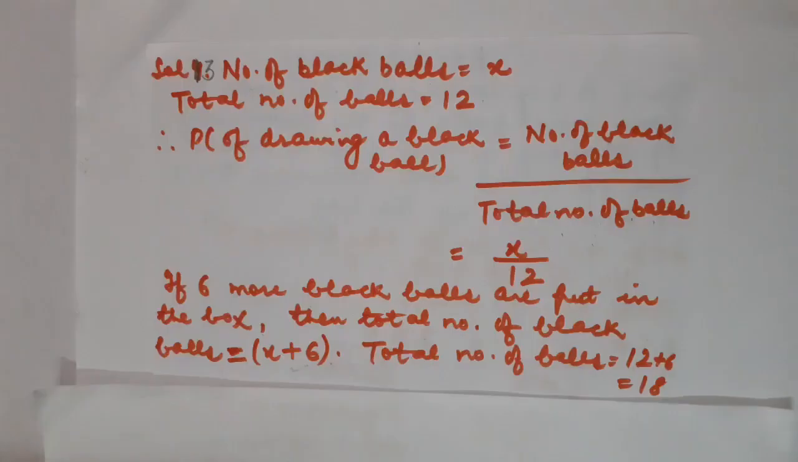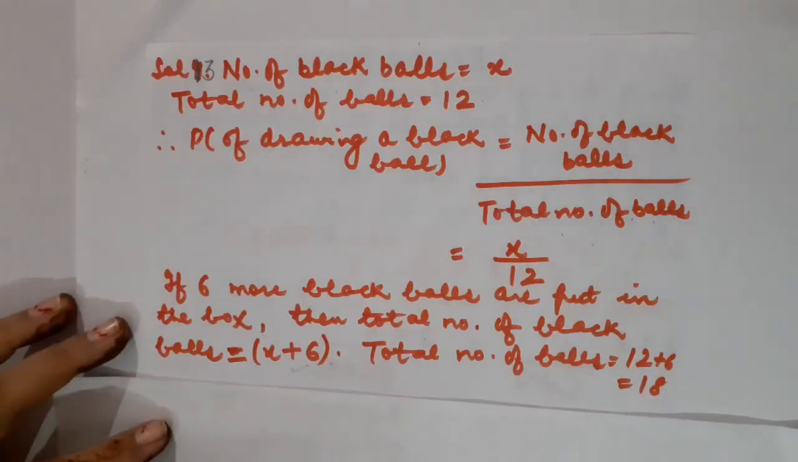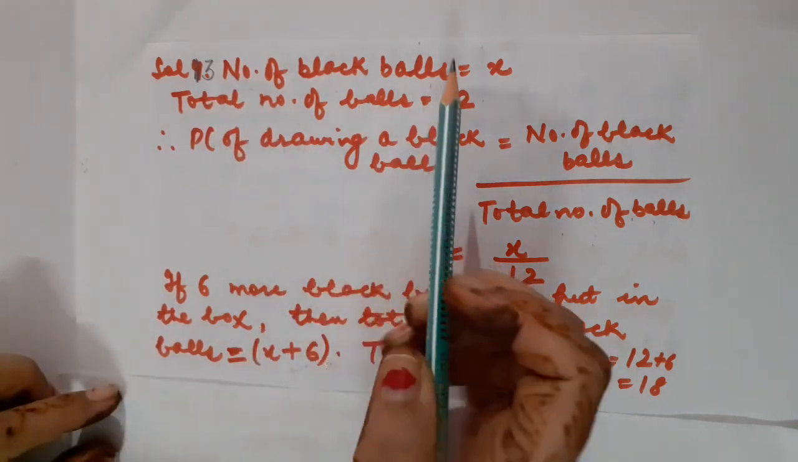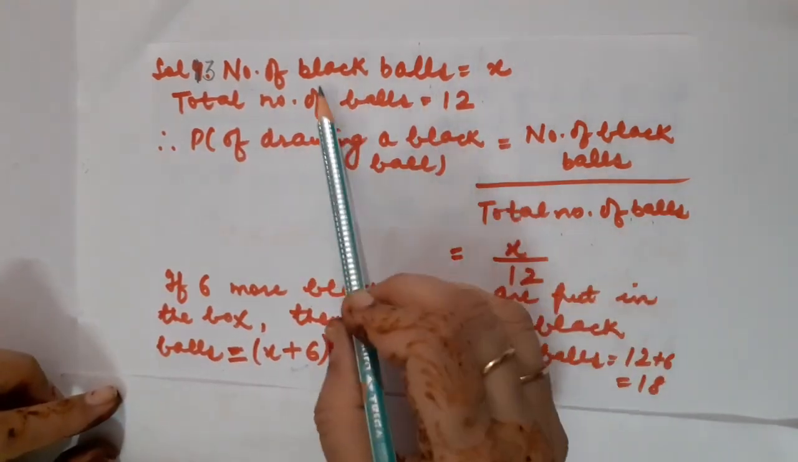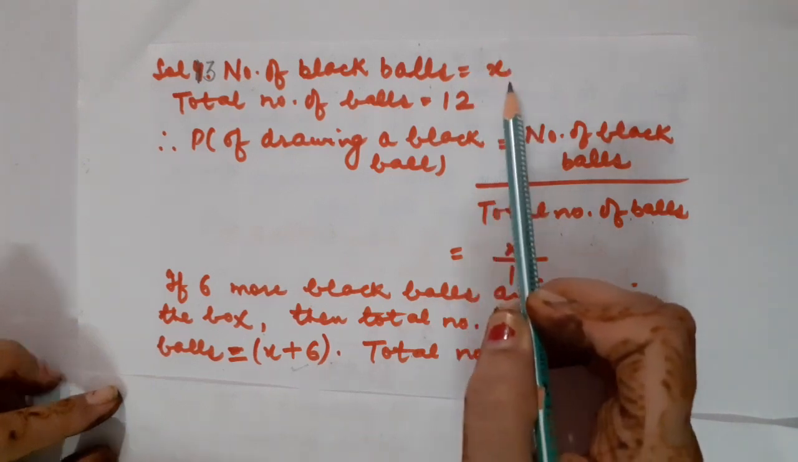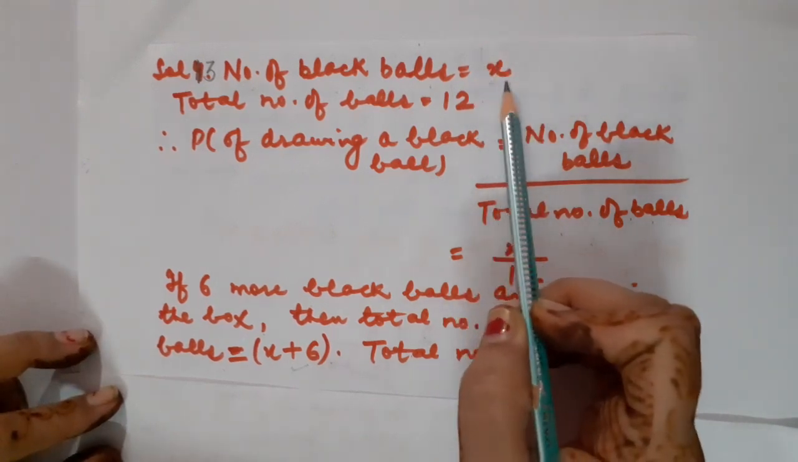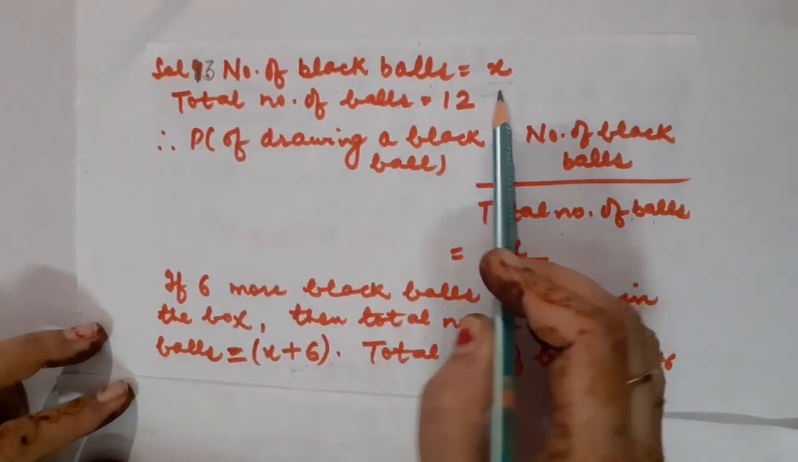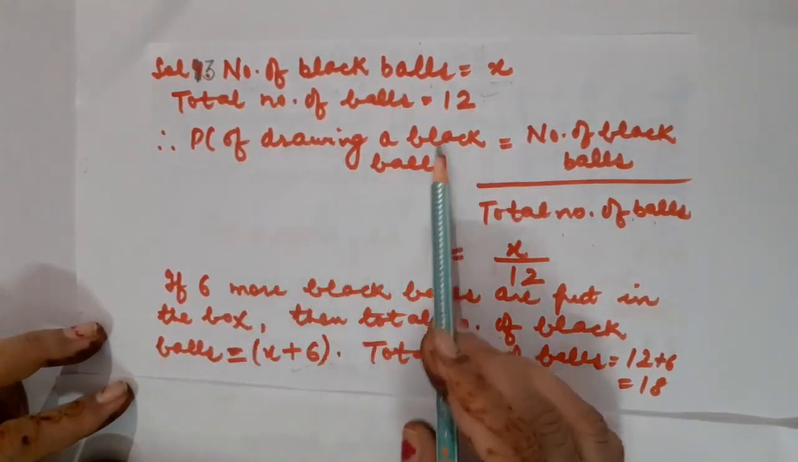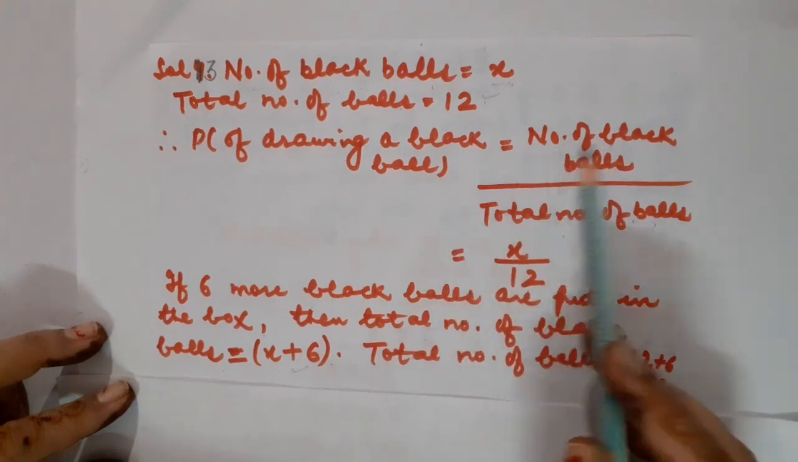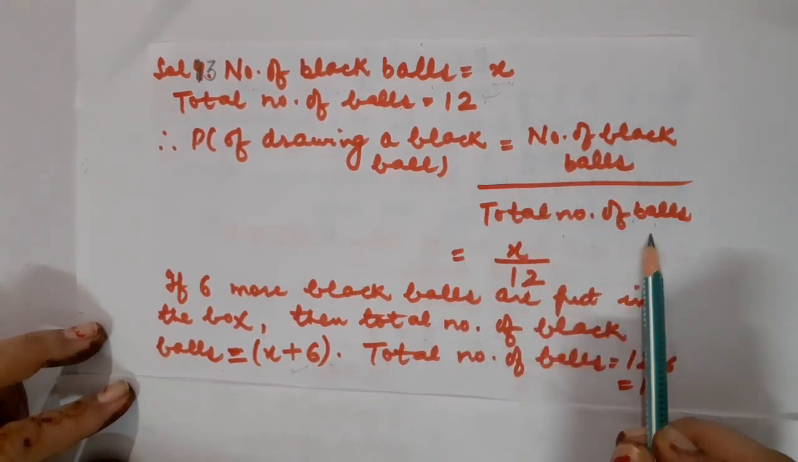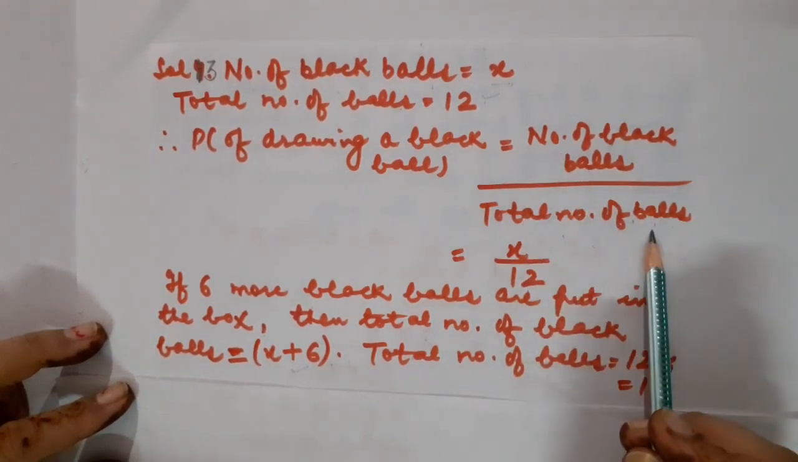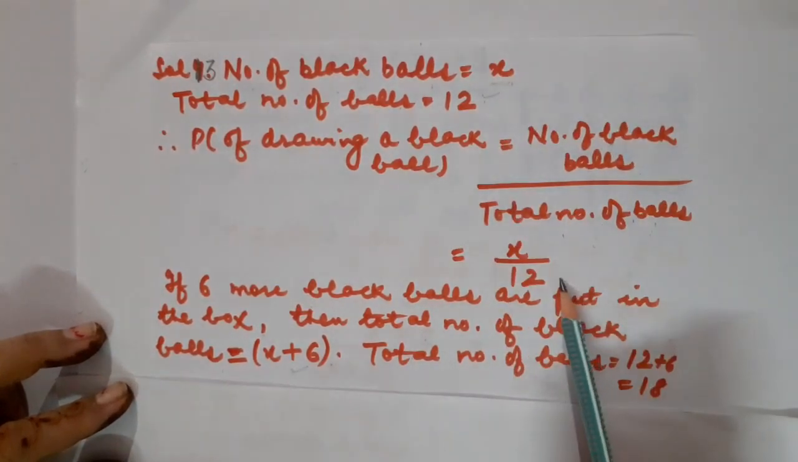Okay, children, let us have a look at its solution. This is solution number 13. The number of black balls is given to us, that is x. We have to calculate how many they are in number, which means we will have to calculate the value of x. The total number of balls is 12. So the probability of drawing a black ball will be the number of black balls upon the total number of balls, that is, number of favorable outcomes upon total number of outcomes. It will be x upon 12. Correct?